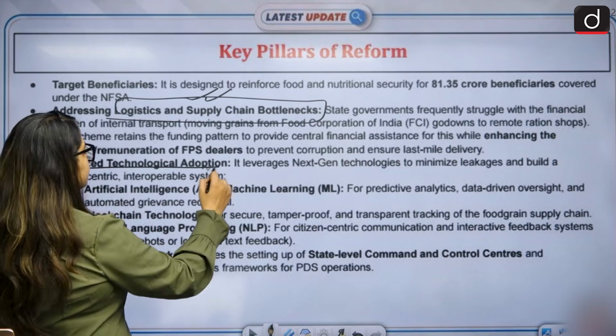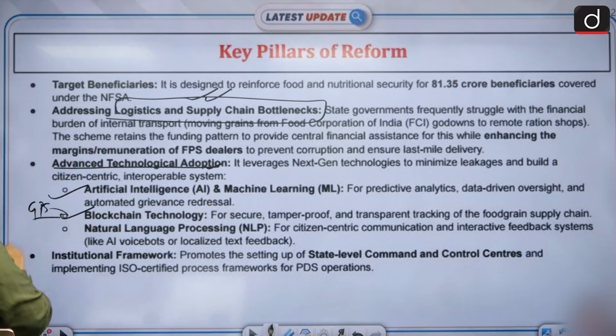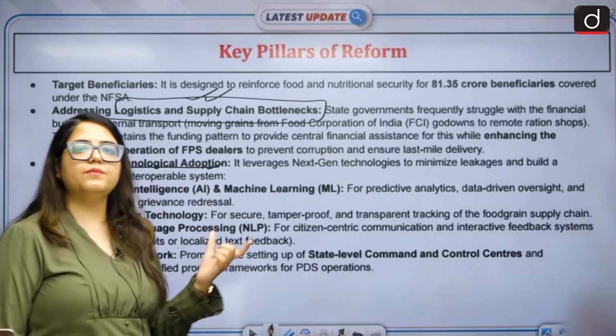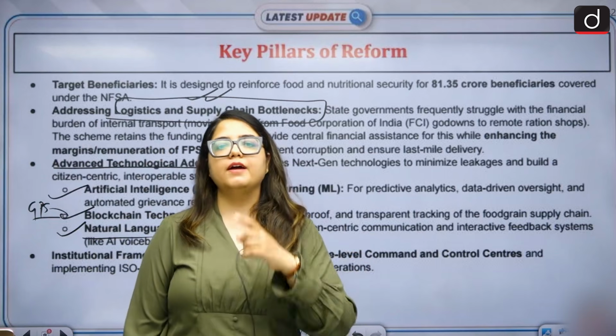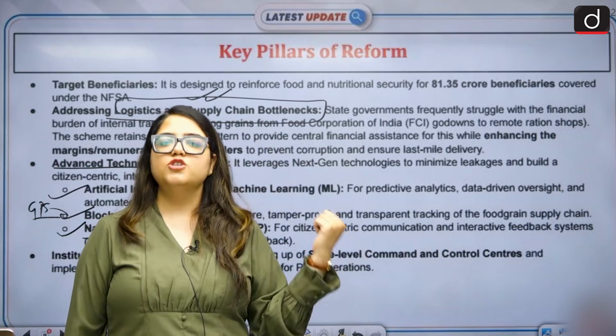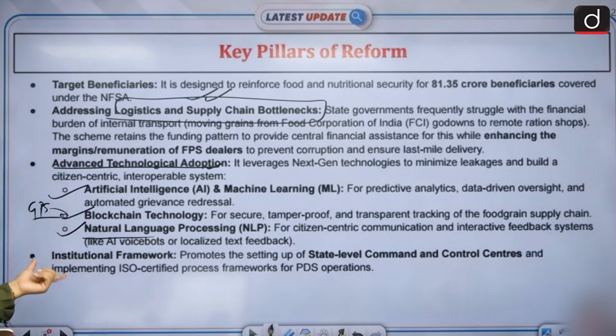We'll come up with advanced technologies like AI integration, blockchain technology for GPS. We discussed about this. Natural language processing for that. Citizen-centric communication, because not everybody everywhere will be able to understand English. So every PDS ration shop owner, if they need to operate on this, this should be language friendly, right? That's why we are doing this in an AI voice bot structure. Is that clear? Yes.